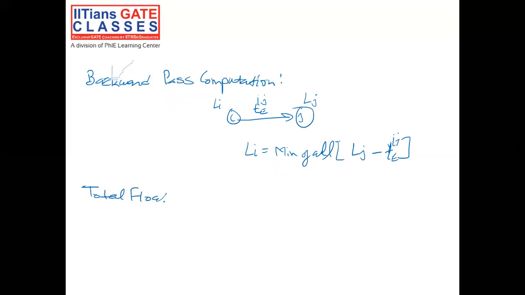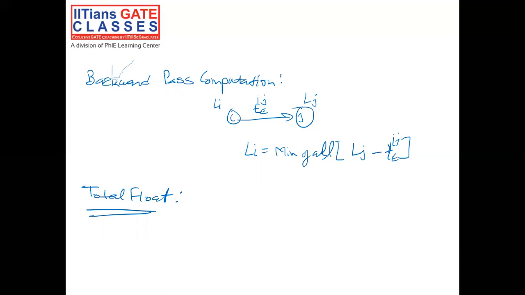total float. Now what is this total float? It denotes the amount of time by which an activity can be delayed. Keep in mind, this is the amount of time by which an activity can be delayed without delaying the project completion date. So it is the extra time available for an activity without delaying the project schedule.